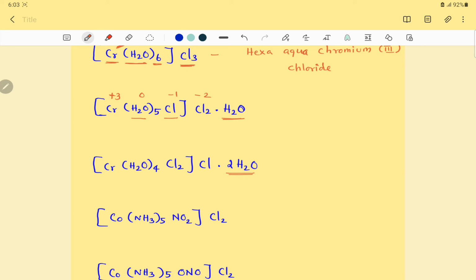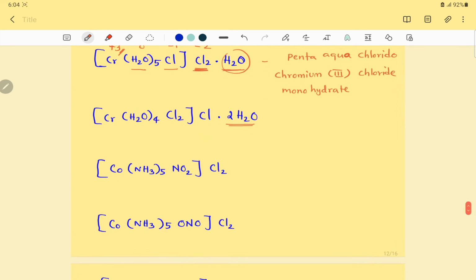First aqua, pentaaqua, chlorido. Chlorido one time, no need to mention mono. Pentaaquachloridochromium, oxidation state 3, chromium(III). Then the outside simple anion is chloride, chromium(III) chloride. Then the dot H2O is a monohydrate. The name should end with monohydrate. Probably the next compound with two water molecules, so the name ends with dihydrate.